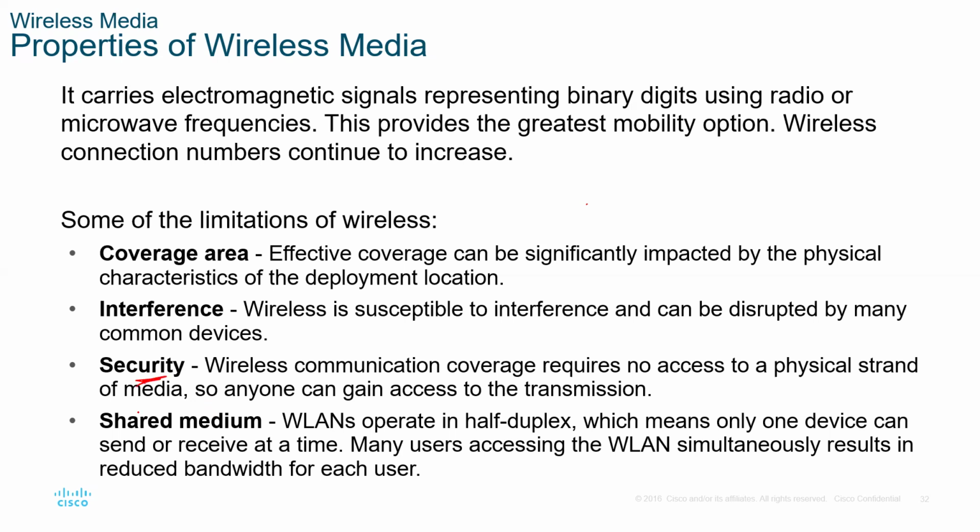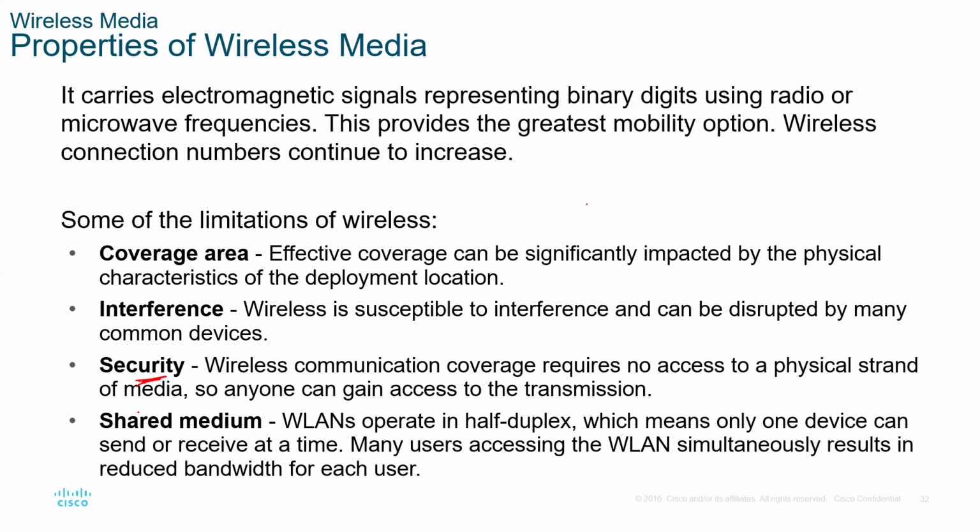Shared medium, I think I mentioned this already. Wireless media operates using a shared medium. If one device wants to send information, I think in the example I gave, I used the bus topology, it's almost the same in Wi-Fi.